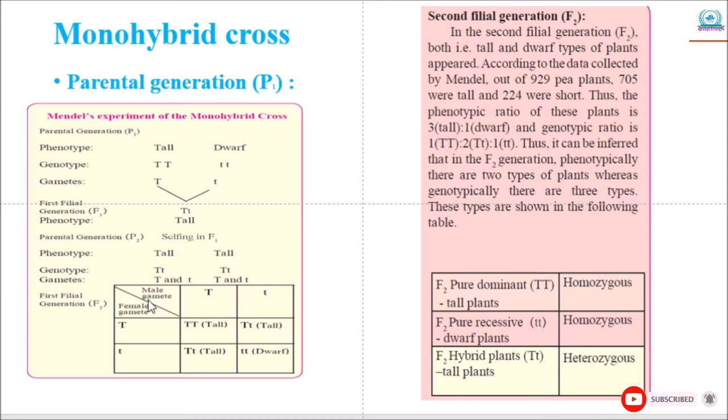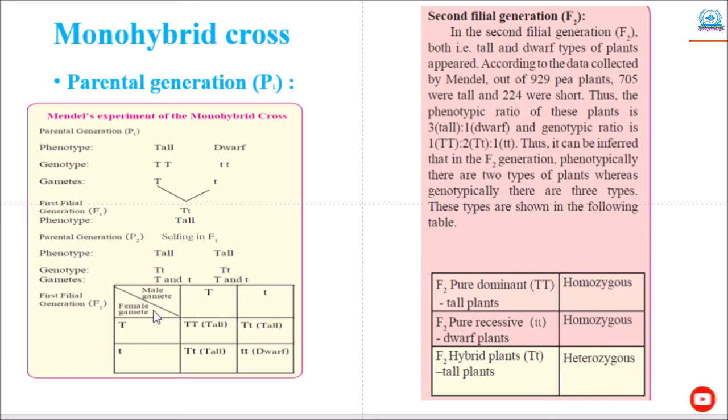If it is self cross, then depending upon this observation, Mendel proposed that the factors responsible for inheritance of characteristics are present in pairs. Today we refer to this factor as a gene. Dominant genes are denoted by a capital letter whereas recessive genes are denoted by a small letter.